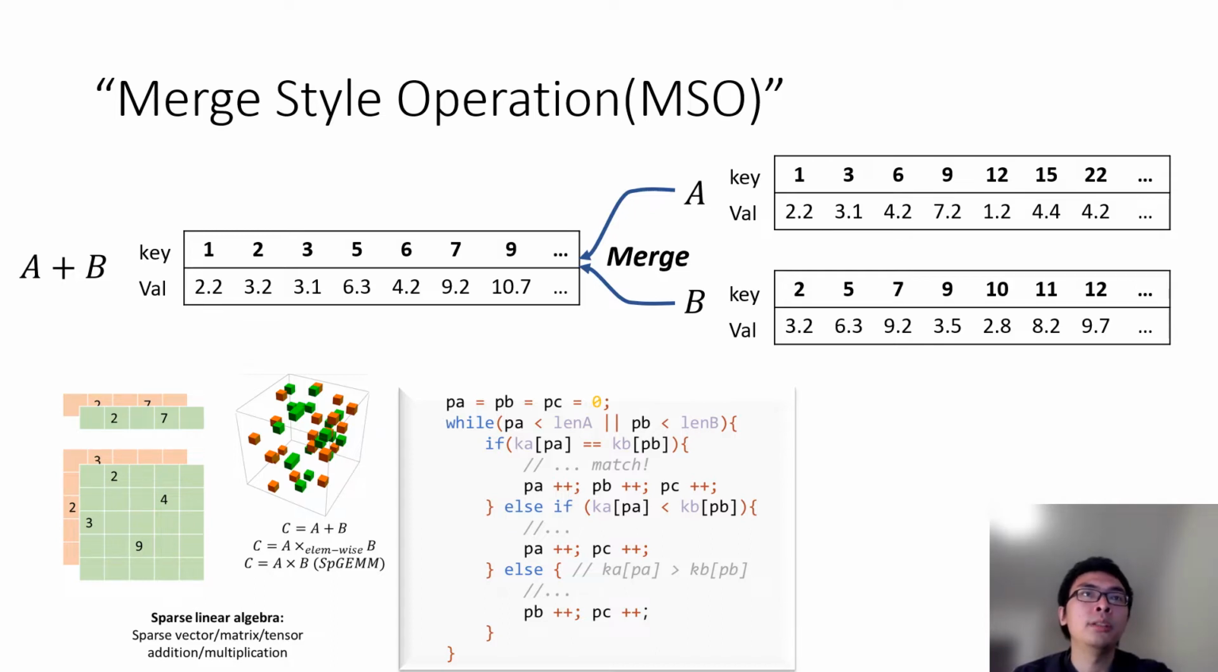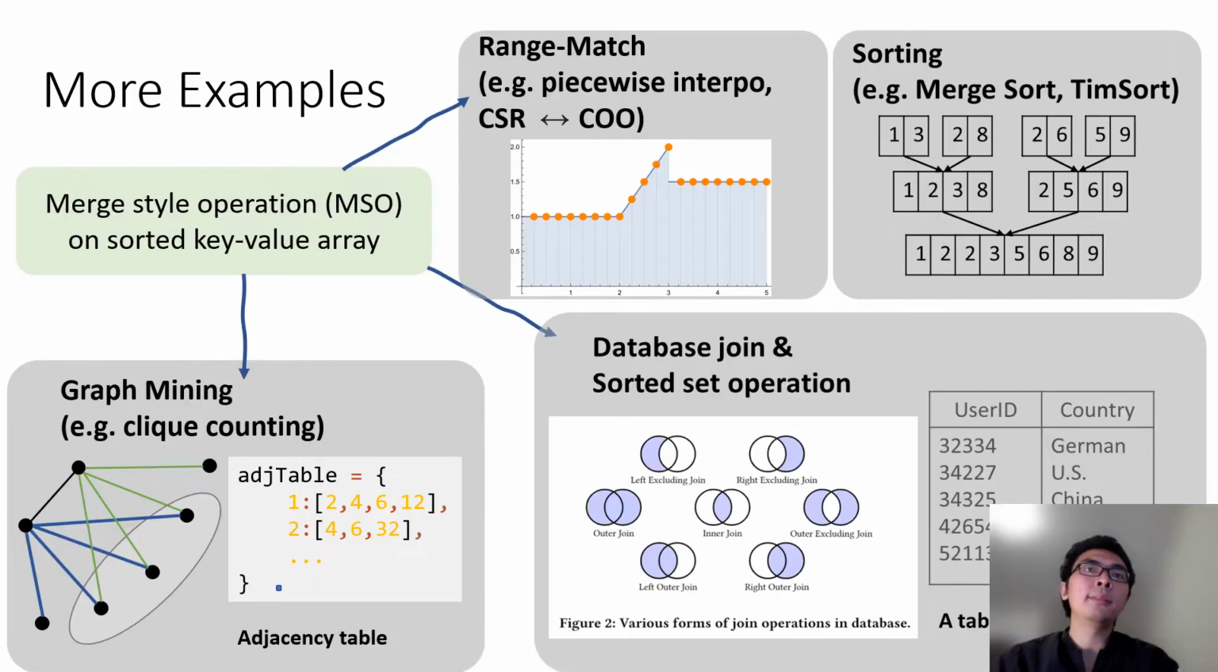Keys can be tuples for matrices and tensors, and in that case, tuples are sorted according to their lexicographic order. Sparse operations like element-wise multiplications or additions can be encoded as merge operations on those sorted key-value arrays. Sparse linear algebra is not the only place where you can find merge-style operations.